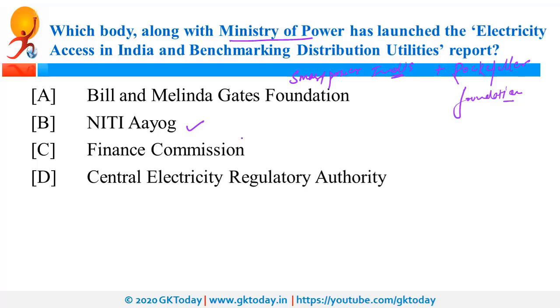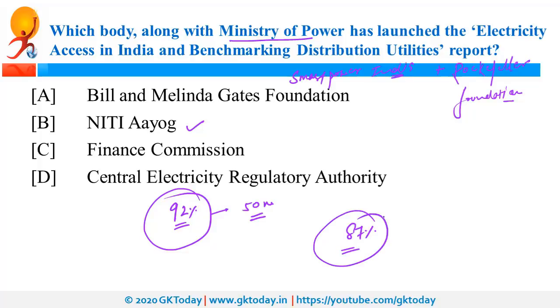So as per this recent report, 92% of the customers reported overall availability of electricity infrastructure within 50 meters of their residence. And 87% of the customers have access to grid-based electricity. You can quote these figures if you are writing some essay on electricity infrastructure.